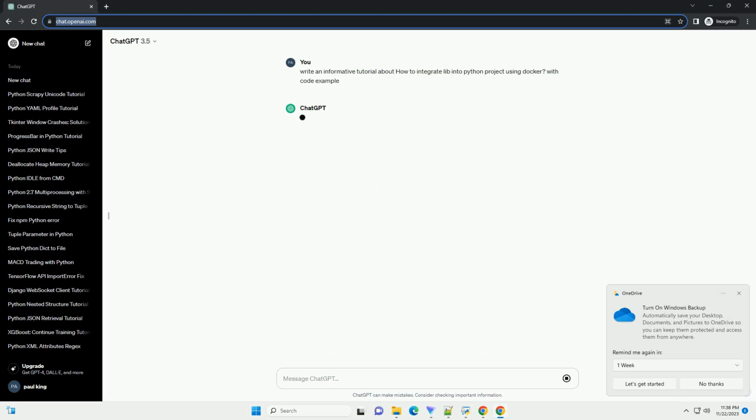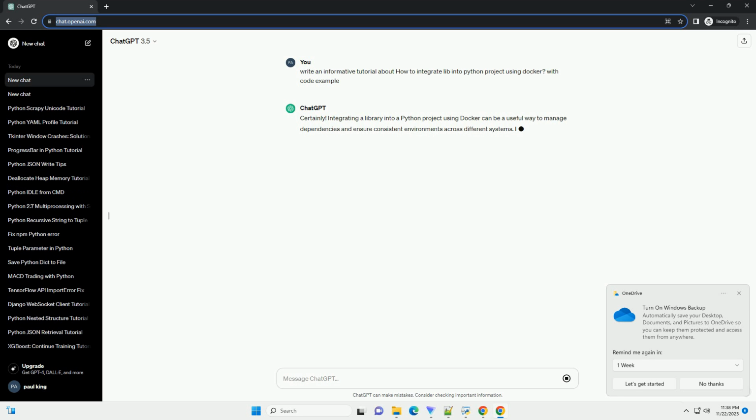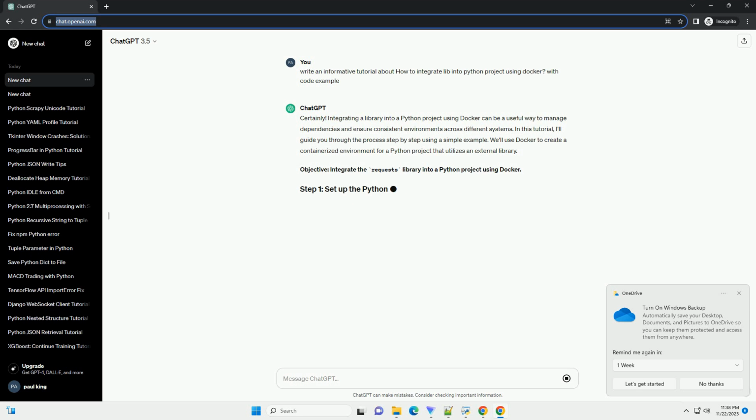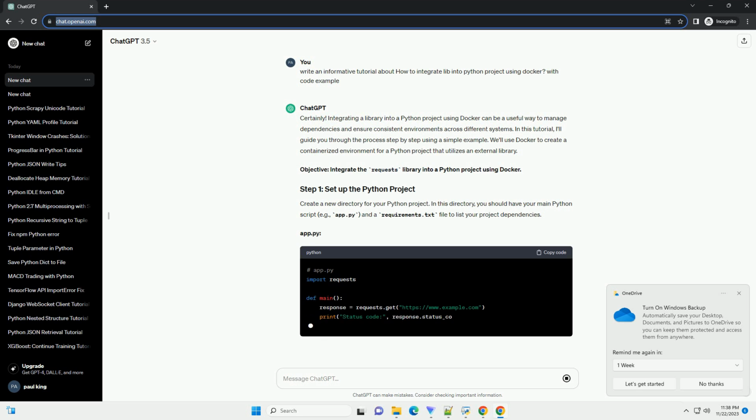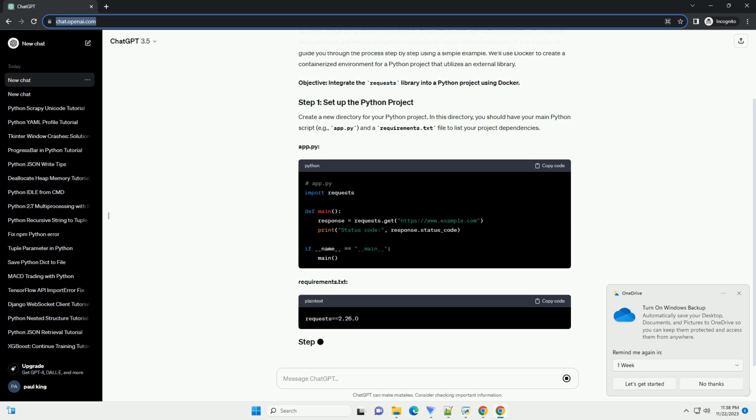Certainly. Integrating a library into a Python project using Docker can be a useful way to manage dependencies and ensure consistent environments across different systems. In this tutorial, I'll guide you through the process step by step using a simple example. We'll use Docker to create a containerized environment for a Python project that utilizes an external library.